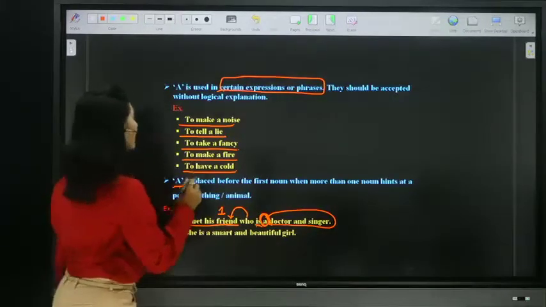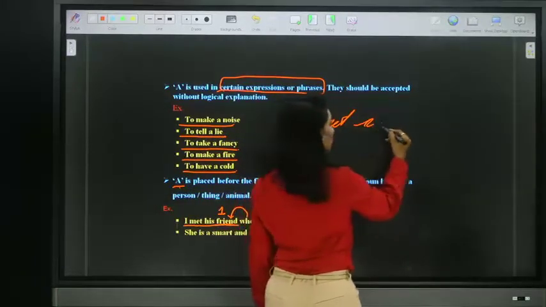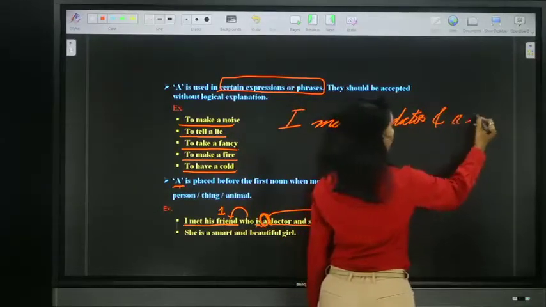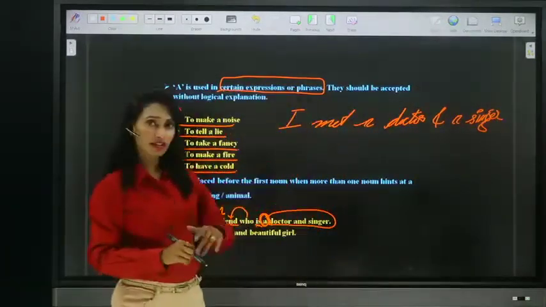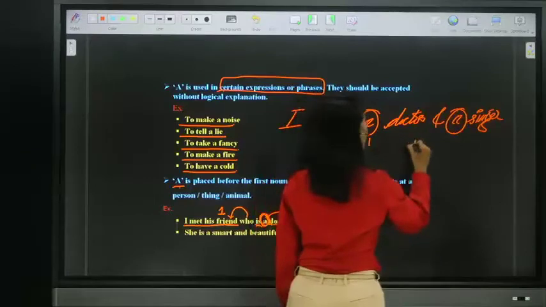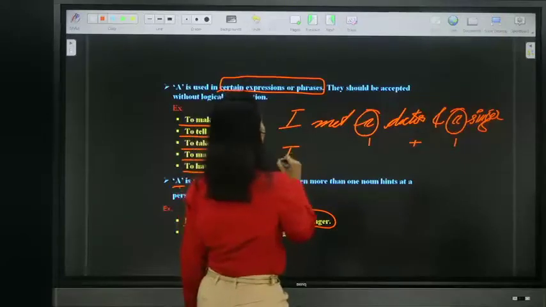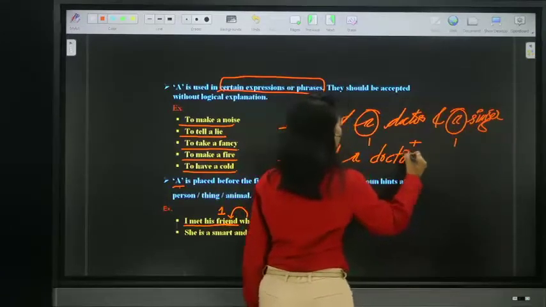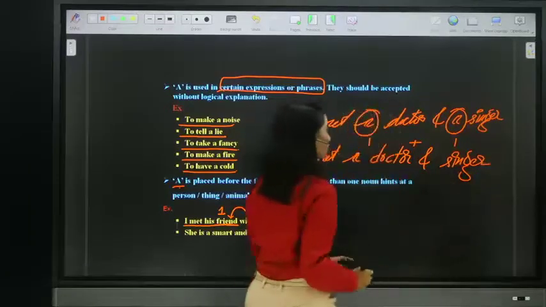If you say, I met a doctor and a singer, it means a doctor and a singer. So 1 plus 1, two persons. But we are not saying that. I met a doctor and singer.